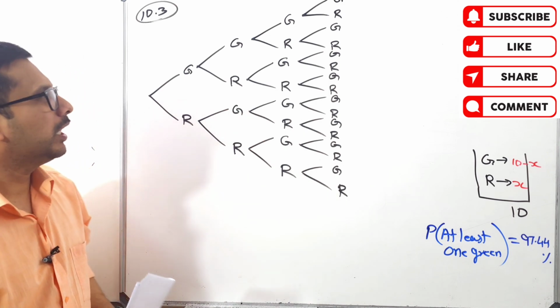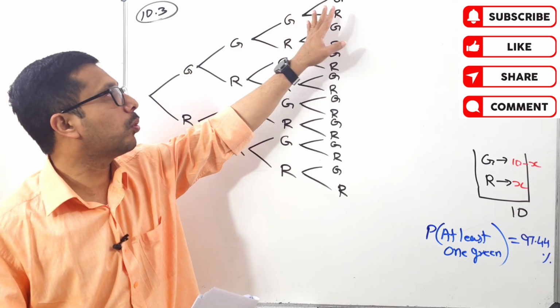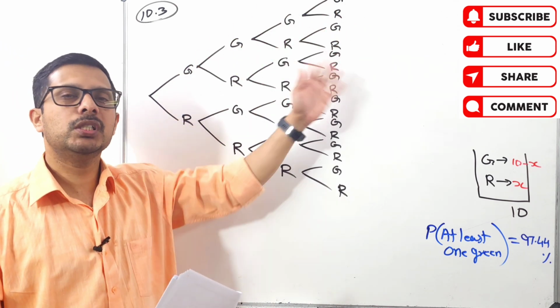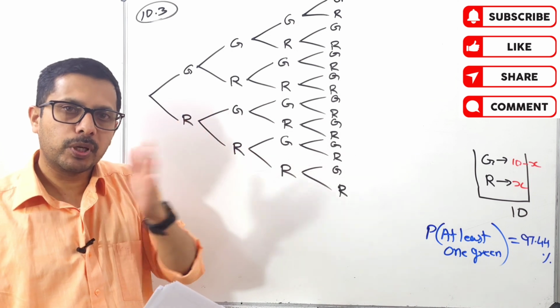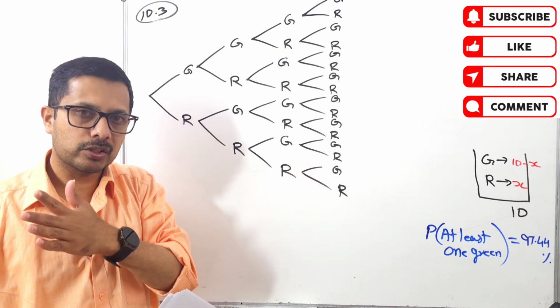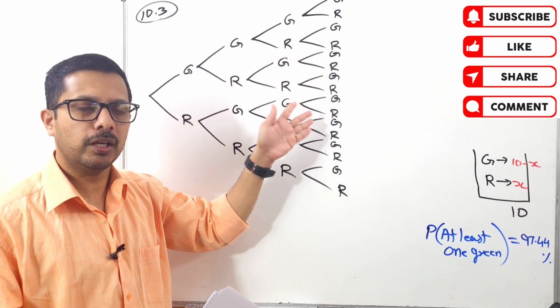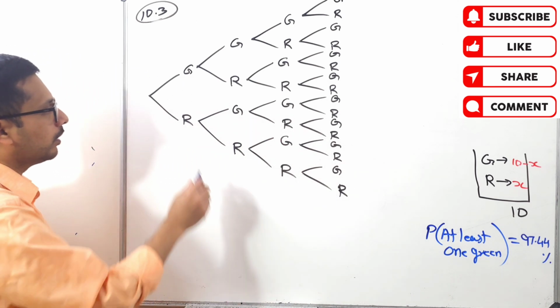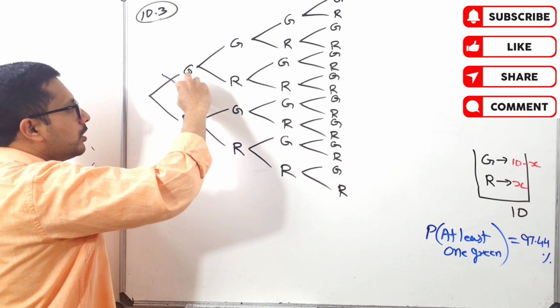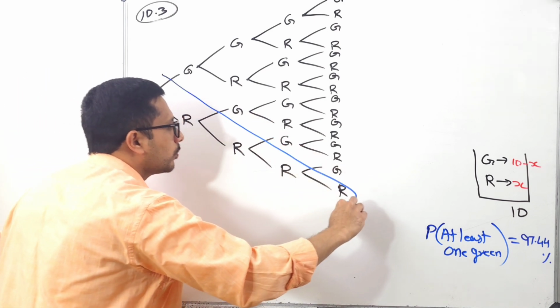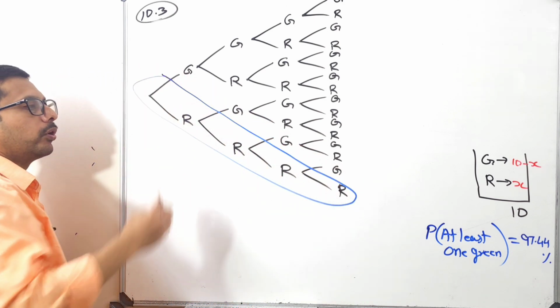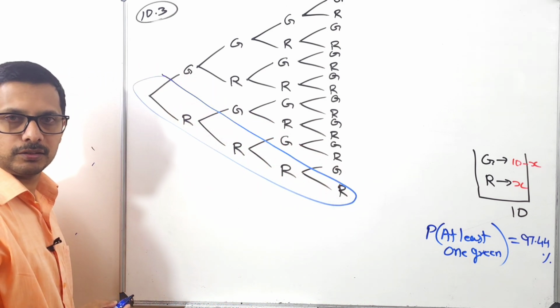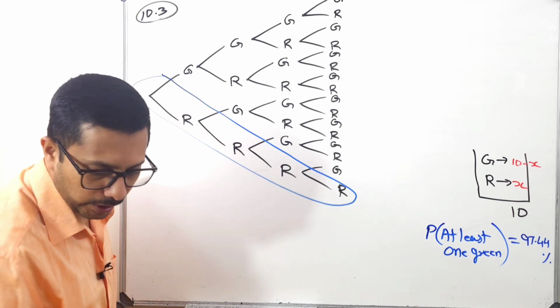Okay, so it is very difficult to write all that probability and add that one by one. Am I right, guys? It's too many branches here. Okay, so which one is not possible here? You just take that one. Which one is not possible? Is it not only this one is not possible because there is no green there? Do you understand, guys? Okay, so now look at this one.